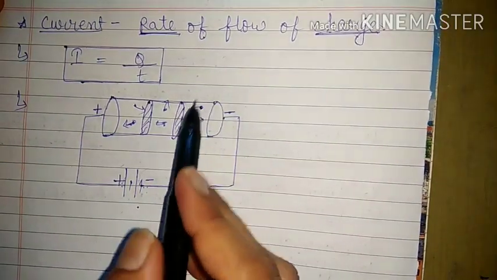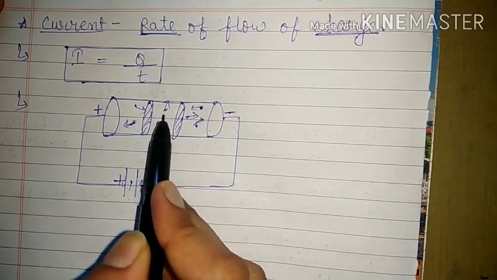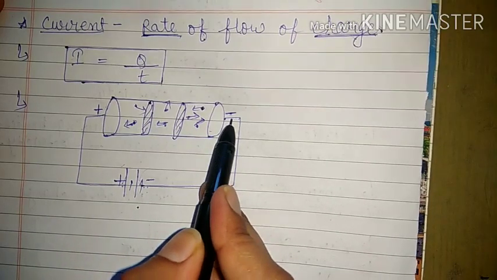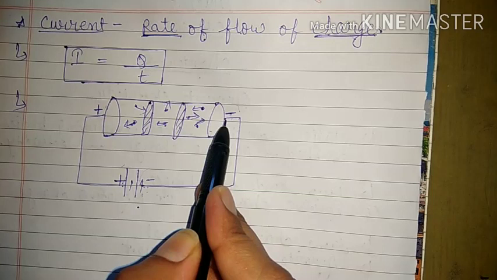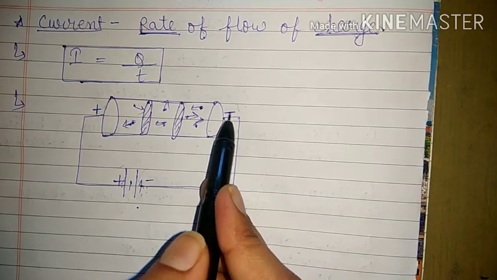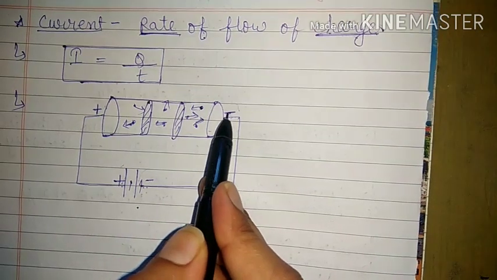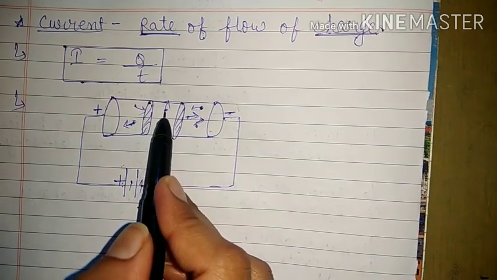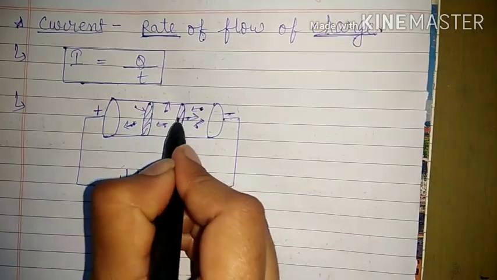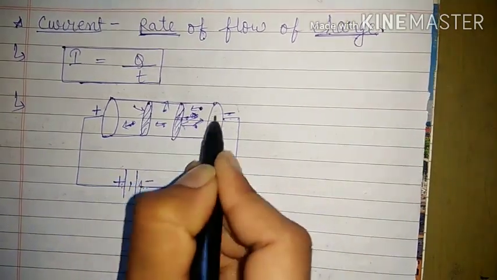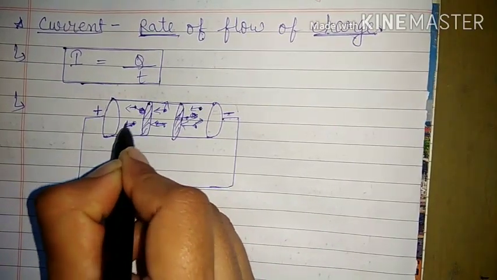Now you see those electrons which were moving here in this direction, now they will not move in this direction because here there is already excess of electrons, and these electrons are negatively charged and these electrons are also negatively charged. So these electrons will repel these electrons. That means now electrons cannot move in this direction. They have to move only in one direction, that is in this direction. And why only in this direction?